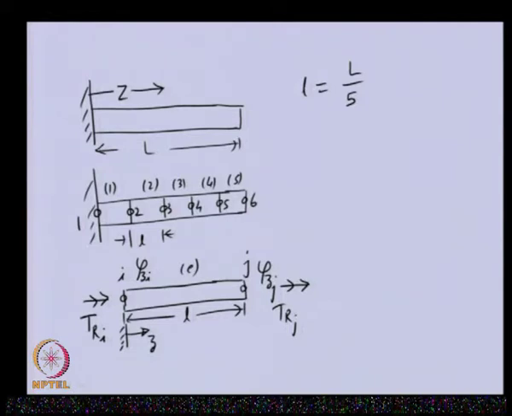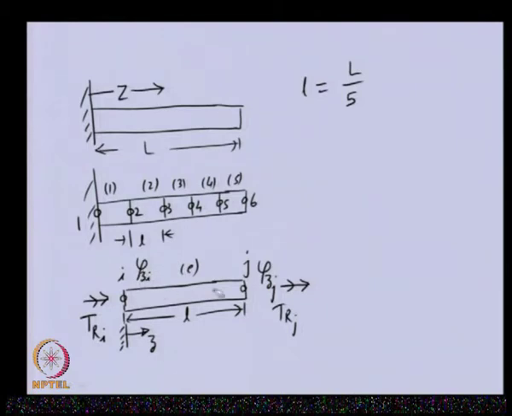Now, whatever governing equation we derived for the continuous system was valid for each and every particle in the whole system. So, obviously, that governing equation will be valid for this element also, but in this particular case, as I mentioned, we will be seeking the solution at the nodes only.